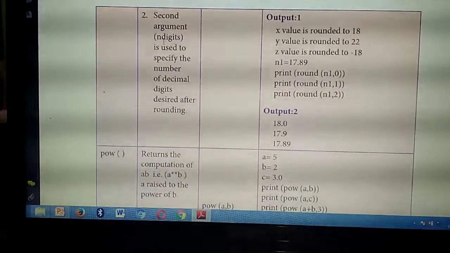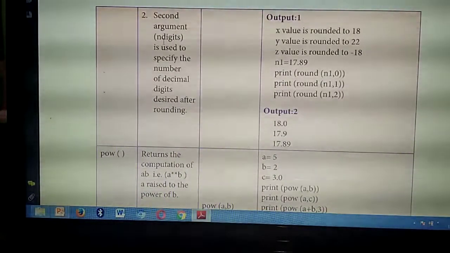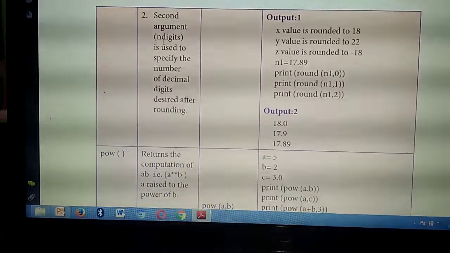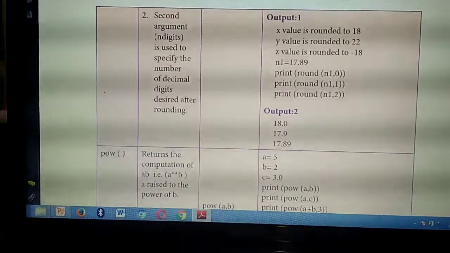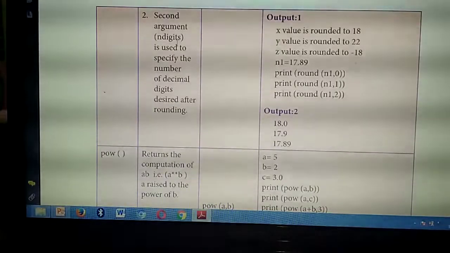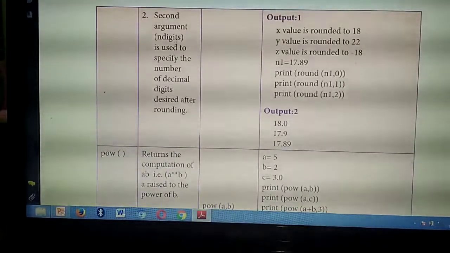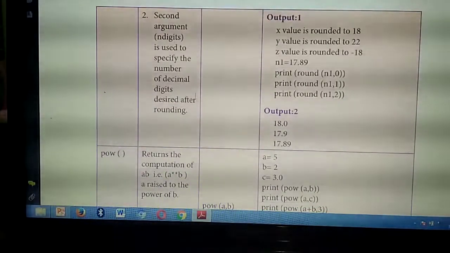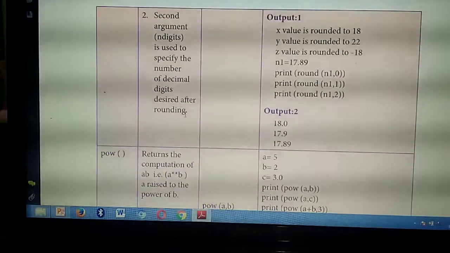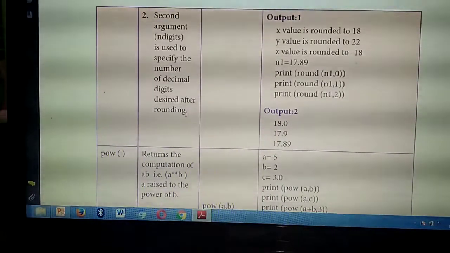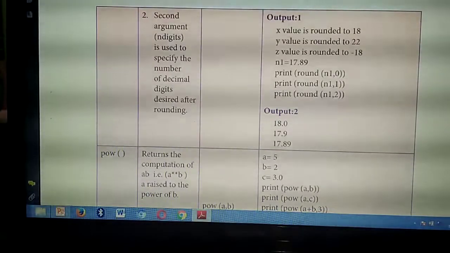Okay, that's important. What's the second thing? How many number of digits you are going to round. So, that is n digit. Okay, how many numbers, in which place you need to round. So, what do you mean by n digit? It is to specify number of decimal digits after rounding. So, after rounding, that means after the point place, how many numbers you need to round. Okay, see the second example.